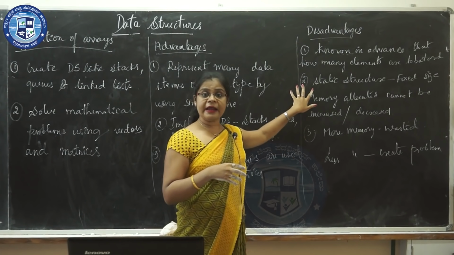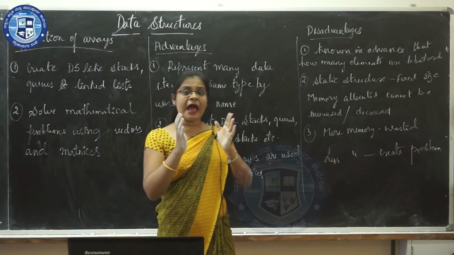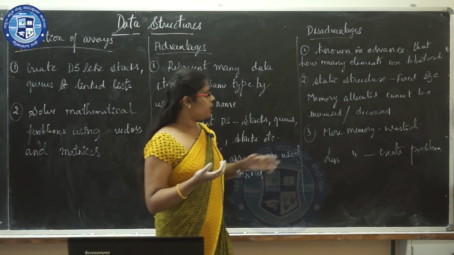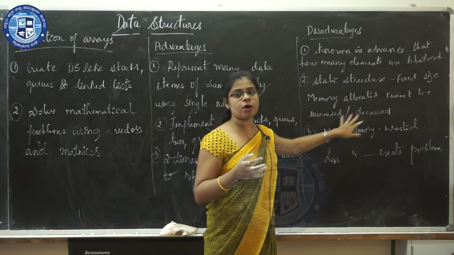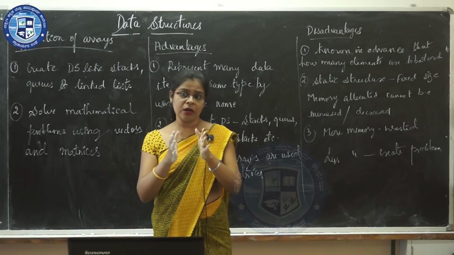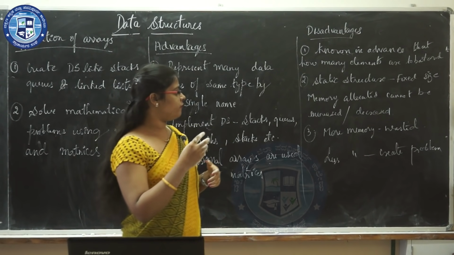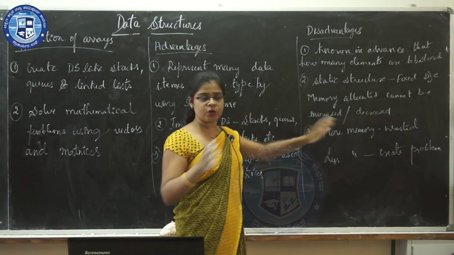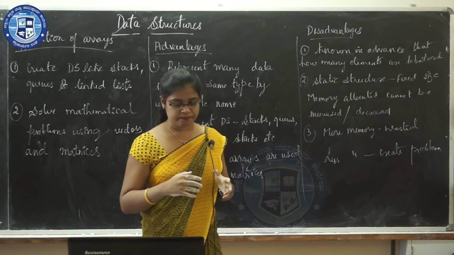Second, an array is a static structure. Static structure means the array is of fixed size. The memory which is allocated to the array cannot be increased or decreased, because as I have told you, an array contains a fixed number of elements. So if you want to allocate memory to the array, it cannot be increased or decreased. Only for the fixed number of elements you have to allocate the memory.